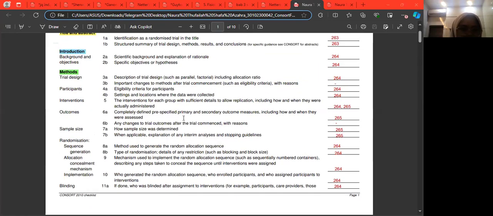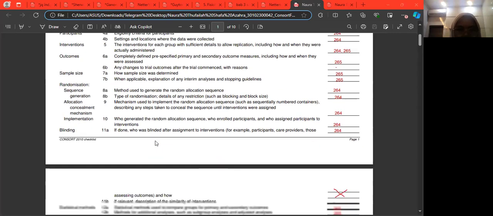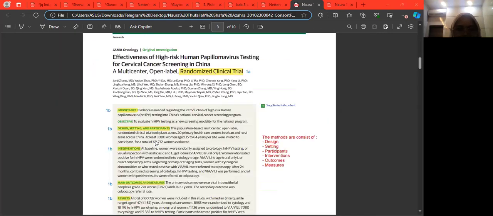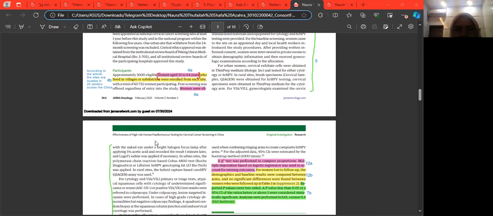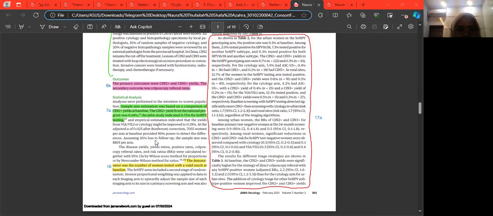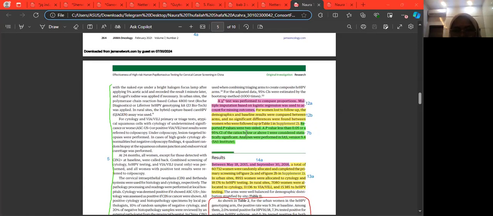Move on to sample size. Sample size: how sample size was determined, 7A, and when applicable, the guidelines. This 7A: sample size estimation was based on comparison of CIN2 plus yield at baseline. And 7B, reported p-values were two-sided. This is the explanation.